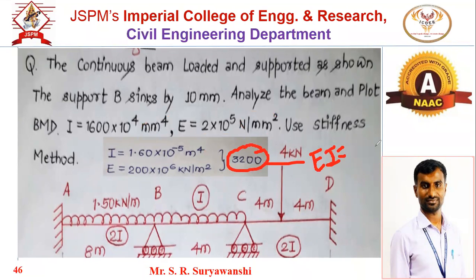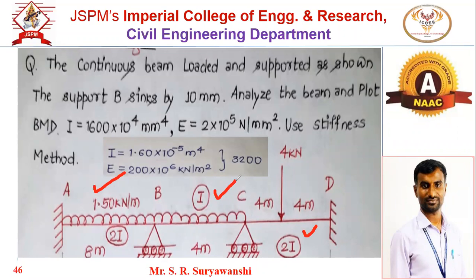We have already discussed this in unit number 1 and 2. So kilonewton into meter square should be the unit of EI. Delta is 10 divided by 1000, that will be our delta. Now, the cross section is changed here. For AB it will be twice of I, for CD again twice of I, and for BC it will be I. So the cross section is different here.